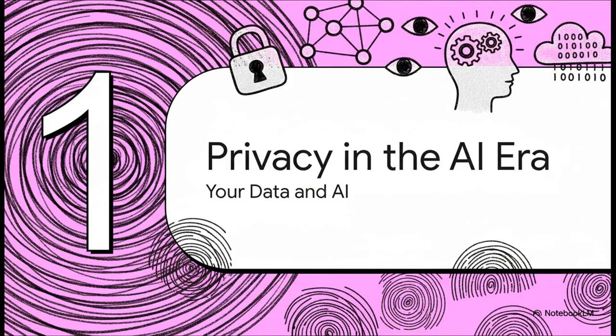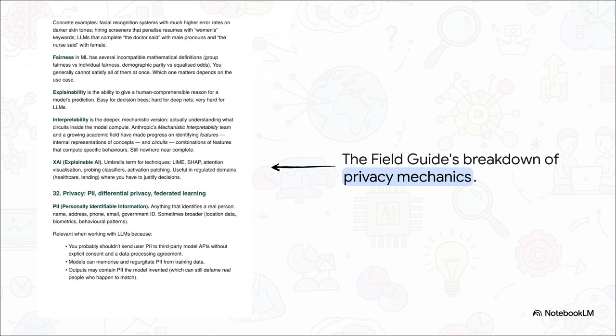Moving right into Section 1, privacy in the AI era, specifically looking at your data and AI. Now, the vocabulary around privacy can feel incredibly dense, almost like a giant puzzle, but it is absolutely crucial to untangle. Chapter 32 of the guide specifically breaks down the hidden, under-the-hood mechanics of how these massive models interact with the most intimate details of our lives.